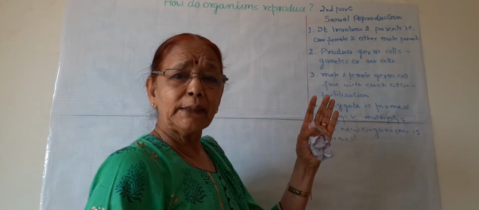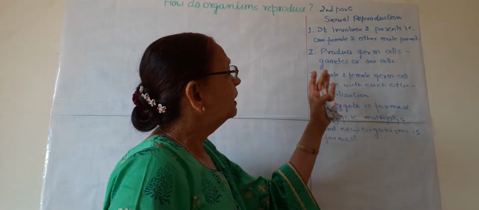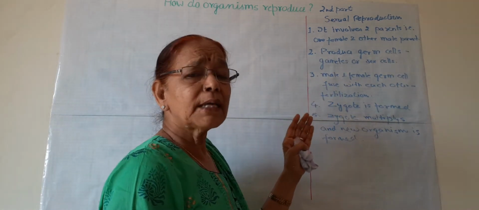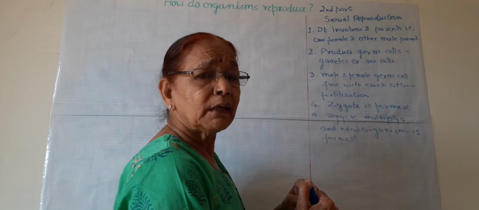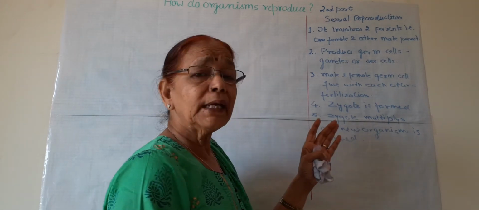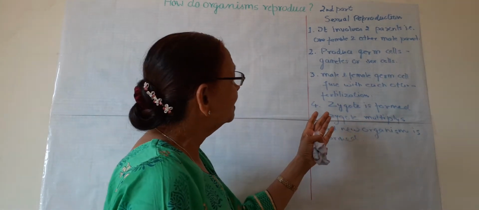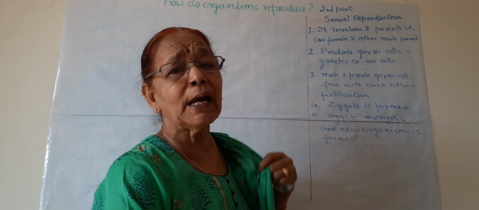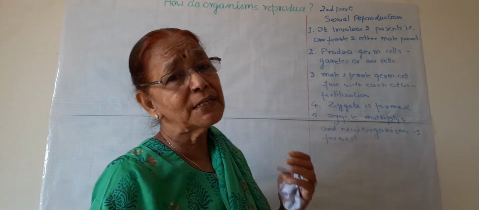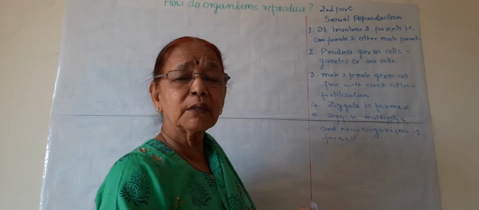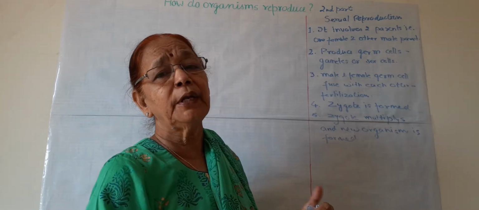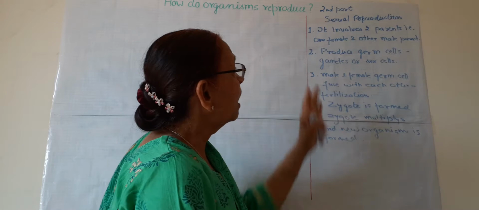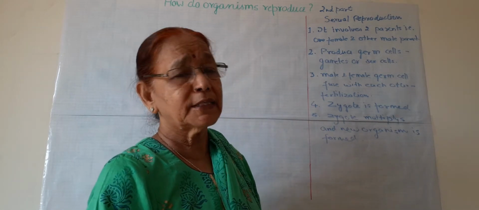First, two parents are needed, male and female. Then male and female gametes are formed. Then these gametes fuse with each other. Fertilization takes place. Then after fertilization, a single cell zygote is formed, and then this zygote multiplies again and again. Number of cells are formed, tissues are formed, organs are formed, and then a new individual or an offspring is formed. This is how sexual reproduction takes place.